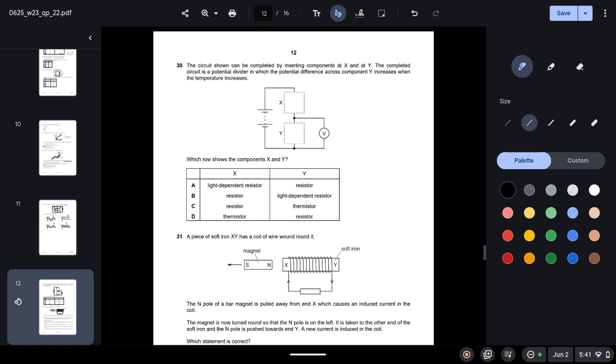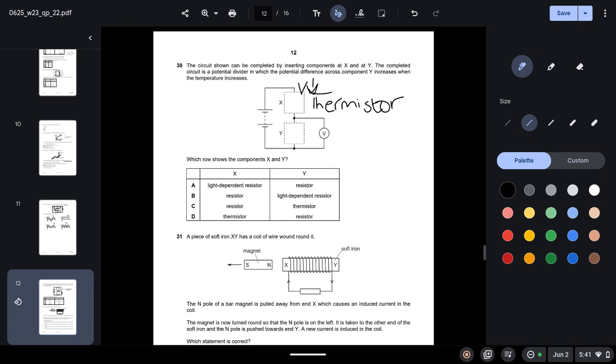That is only possible when there is a thermistor at point X, because when the temperature increases, the resistance will decrease, due to which the voltage across it will decrease as well.